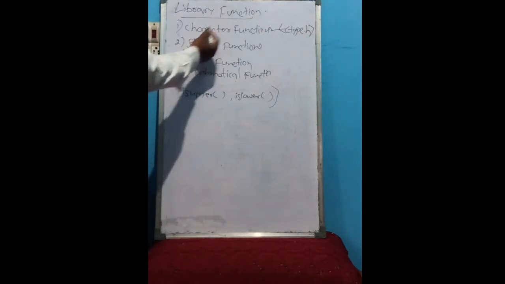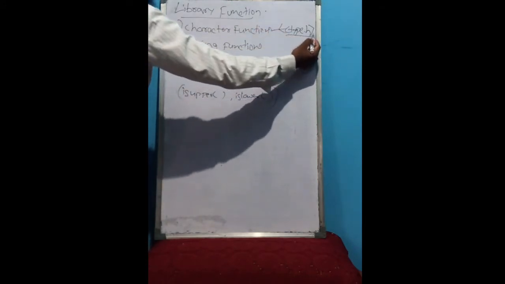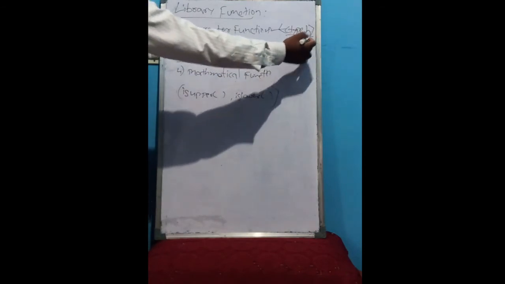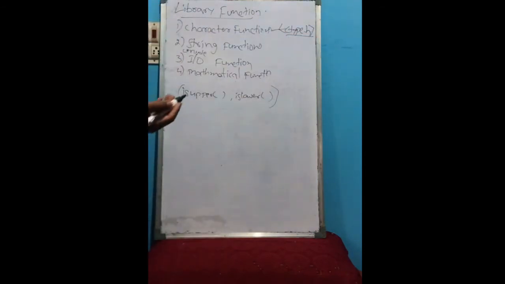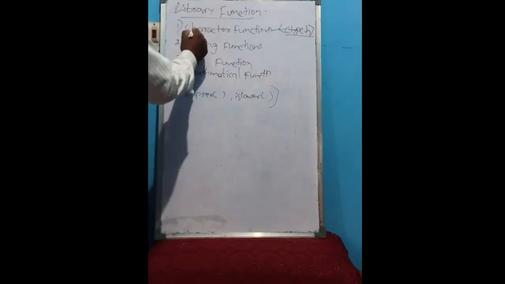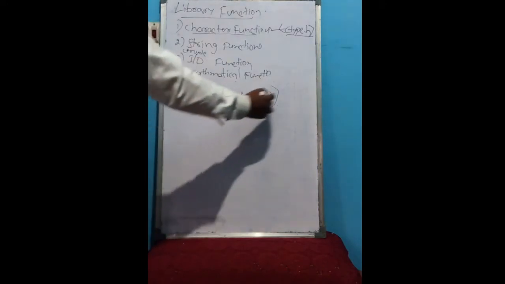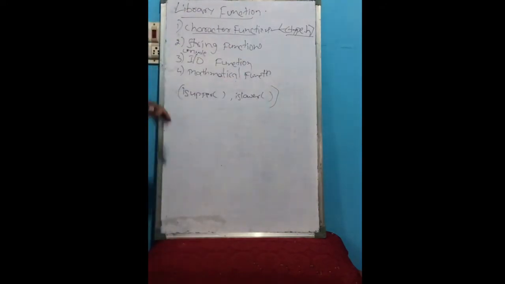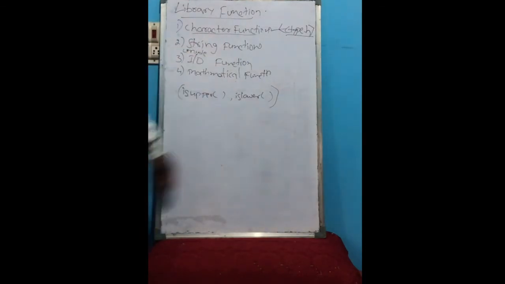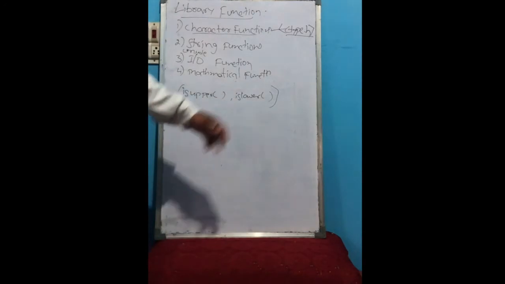We are using this ctype. Please remember this: ctype.h is a header file which we should include in the include section for character functions. Clear? Other character functions are there; when we are writing the program, at that time we will learn what other functions there are. Whenever required, we will use them.